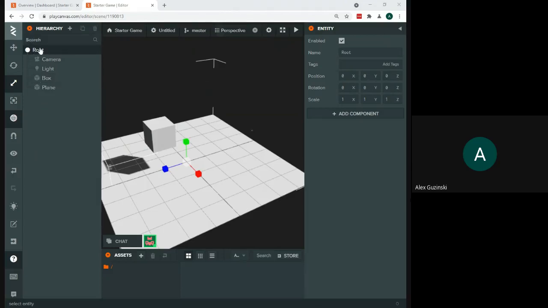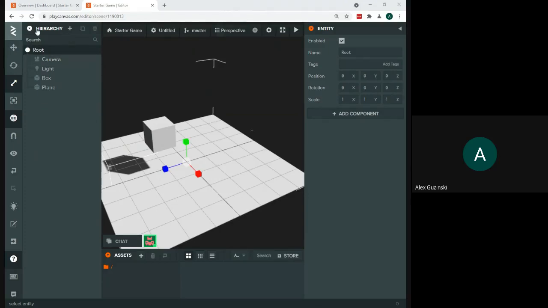All right, so we're going to come over to our hierarchy, and you want to make sure you have the root selected. Now, the reason I want to select my root is because when I add an object, I want to make sure that it's in the main container of my game. So I'm going to make sure it's under root. If I have something else selected, like let's say I had my box selected and I add my sphere, the sphere and the box are going to be kind of linked together. So I want to make sure that this is a totally separate object just in the main container of my game.